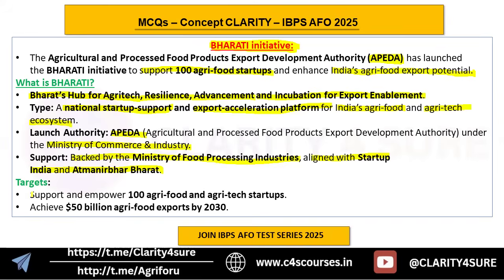It aims to support and empower 100 agri-food and agri-tech startups, and it wants to achieve $50 billion in agri-food exports by 2030. So these two targets become very important: 100 startups, and $50 billion agri-food exports by 2030.